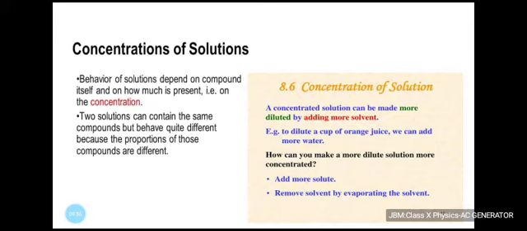Now, what would happen if you were to take a saturated solution at a certain temperature and cool it slowly? We can infer from our understanding that different substances in a given solvent have different solubilities at the same temperature. So a concentrated solution can be made more dilute by adding more solvent. Like to dilute a cup of orange juice, we can add more water.